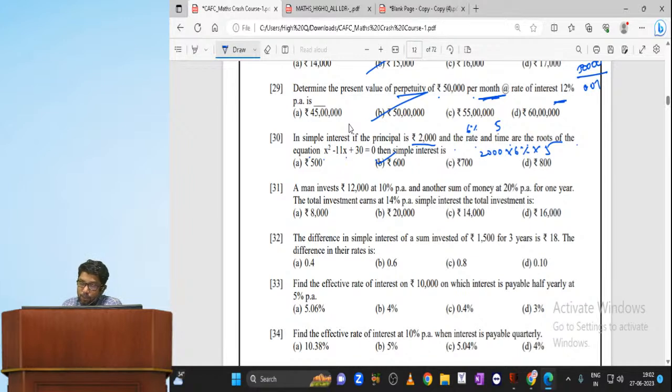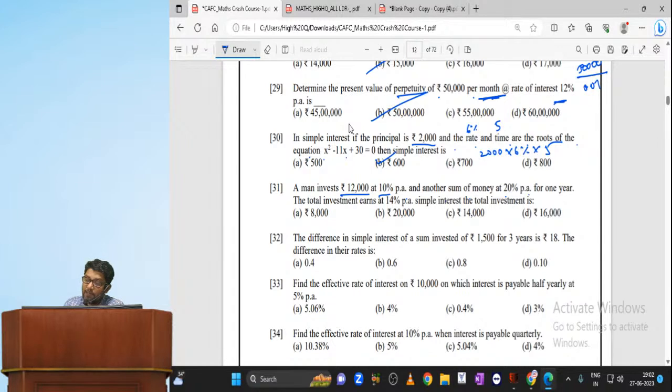A man invests 12,000 rupees at 10% per annum and another sum of money at 20% per annum for 1 year.